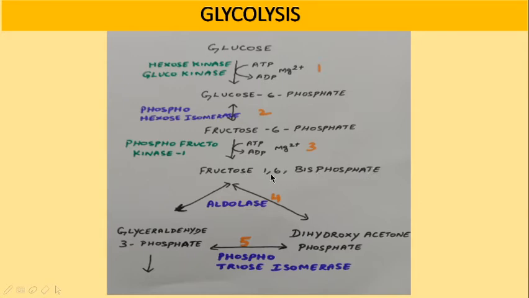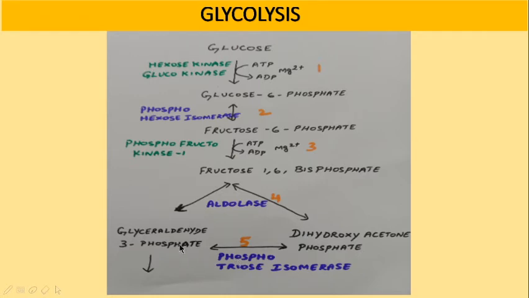Since the two phosphates are present on different carbon atoms, it should be called bisphosphate. If the phosphates are present on the same carbon, it should be called diphosphate. So the third step, again a phosphorylation step, converts fructose 6-phosphate into fructose 1,6-bisphosphate. Fourth step, aldolase A is the enzyme which splits this fructose 1,6-bisphosphate into two 3-carbon compounds called glyceraldehyde 3-phosphate and dihydroxyacetone phosphate.